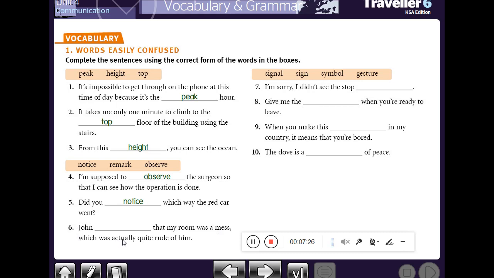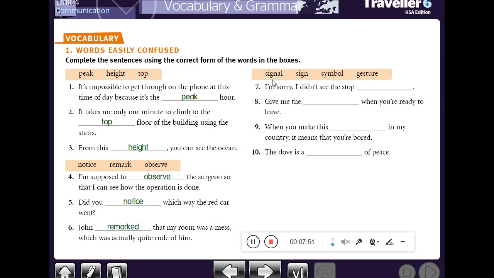Okay, we have also the word rude. Rude means impolite. Let's answer the question. John remarked here. The verb here is in the past. Okay, let's move to the other group.